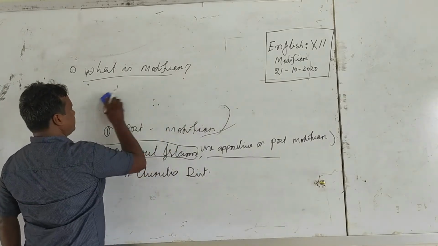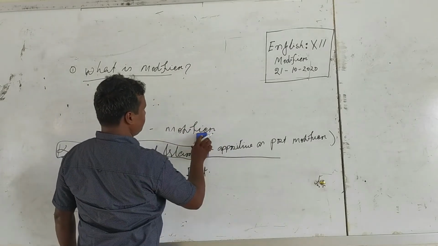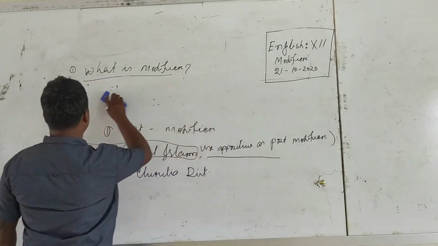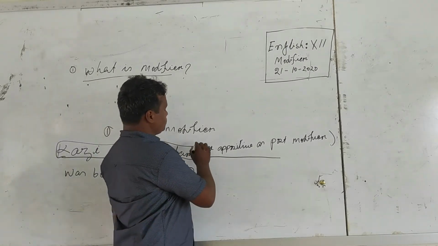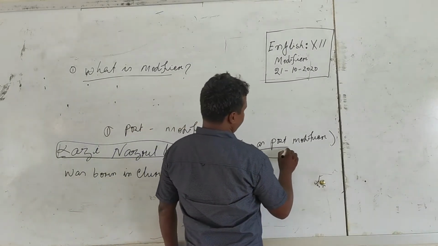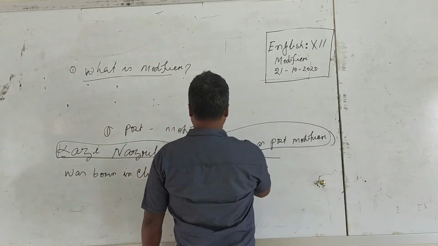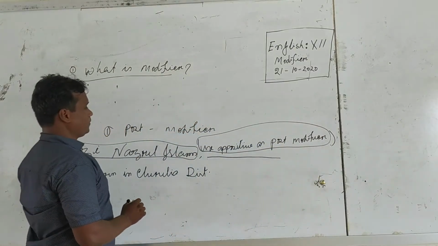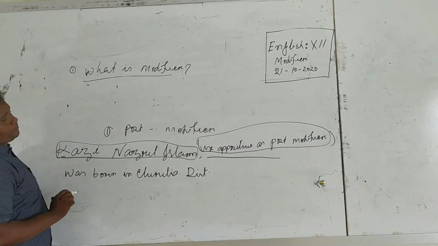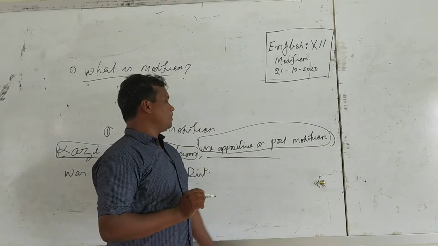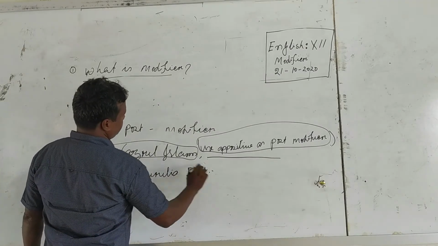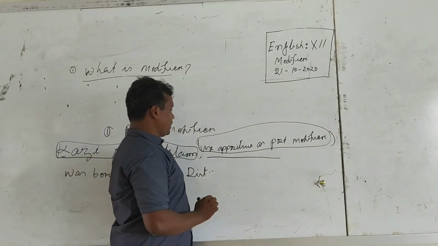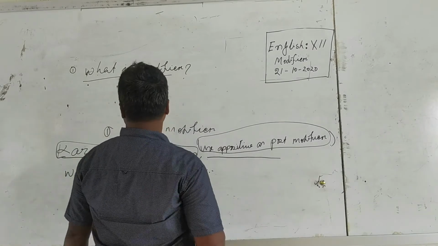Look, we are discussing the example of post modifier. Qazi Nazrul Islam, use appositive as post modifier. Qazi Nazrul Islam, here gap or dash, was born in Surulia district. Surulia in Bardhaman district.